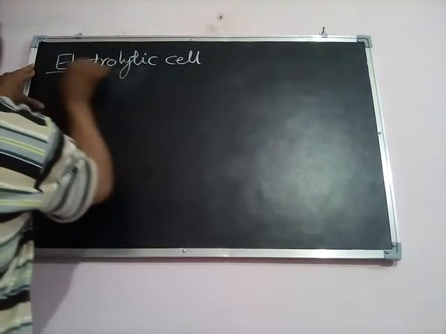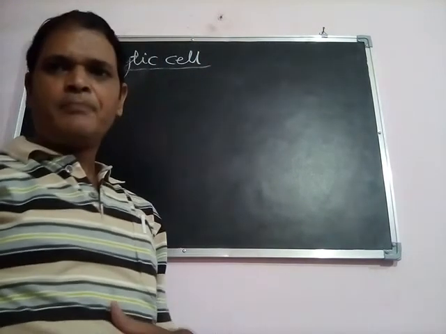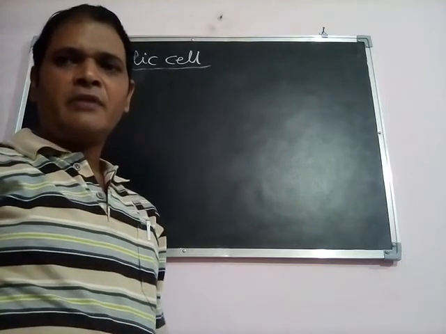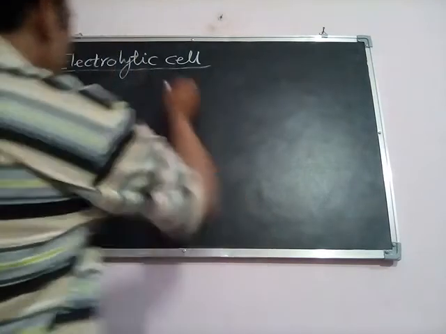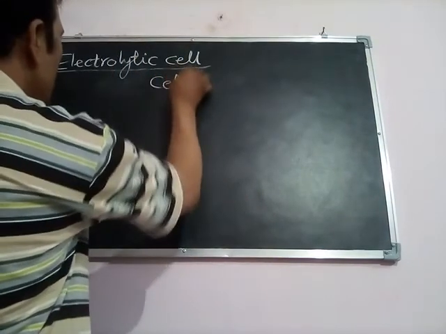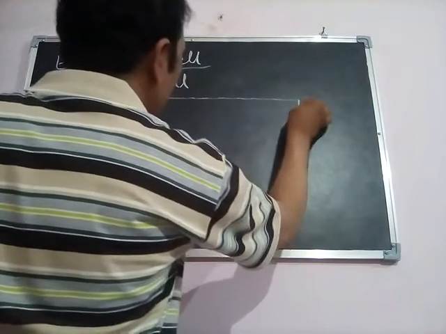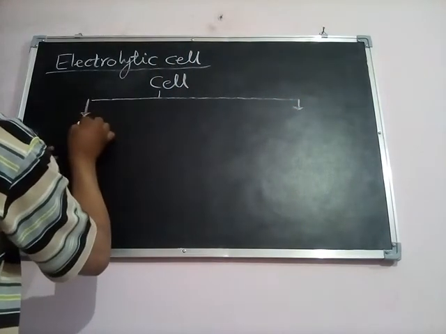As you know very well, we have already studied about the electrochemical cell, and here once again we will divide our cell into two types. On the basis of electrode process, we can divide our cell into two types.